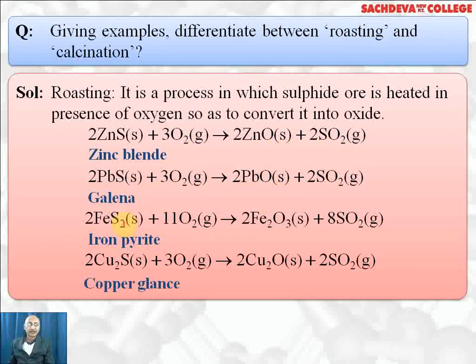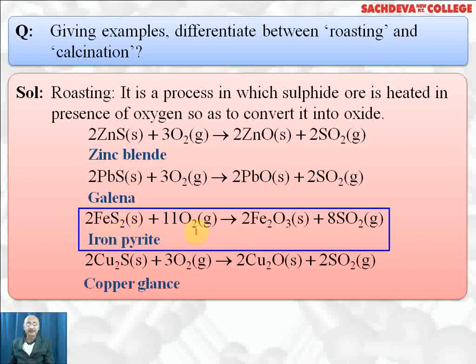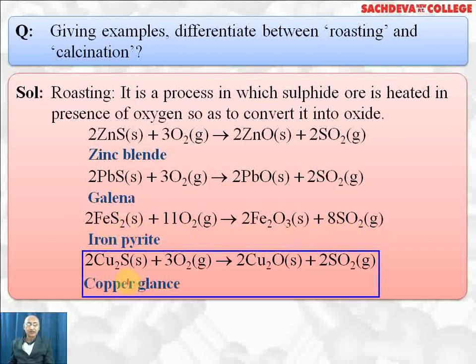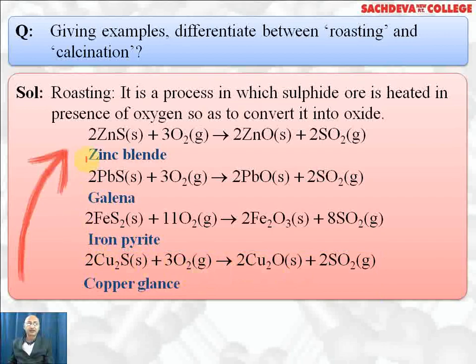In case of iron pyrite, when it is heated with oxygen, it gives ferric oxide plus 8 moles of sulfur dioxide. Copper glance or chalcocite Cu2S when heated with oxygen gives cuprous oxide plus sulfur dioxide. So these all are examples of roasting.